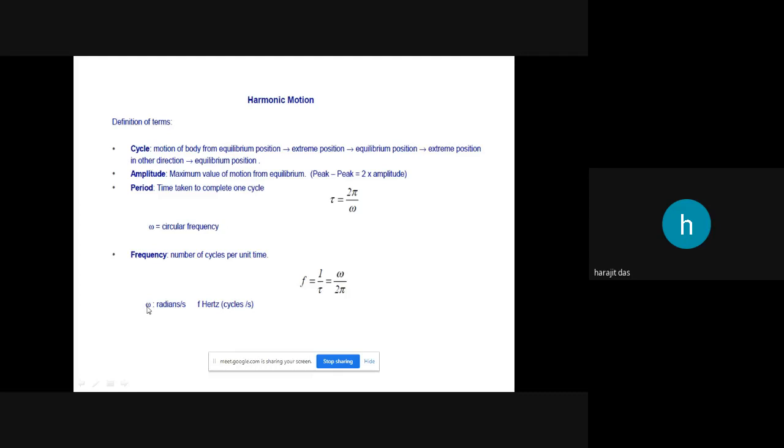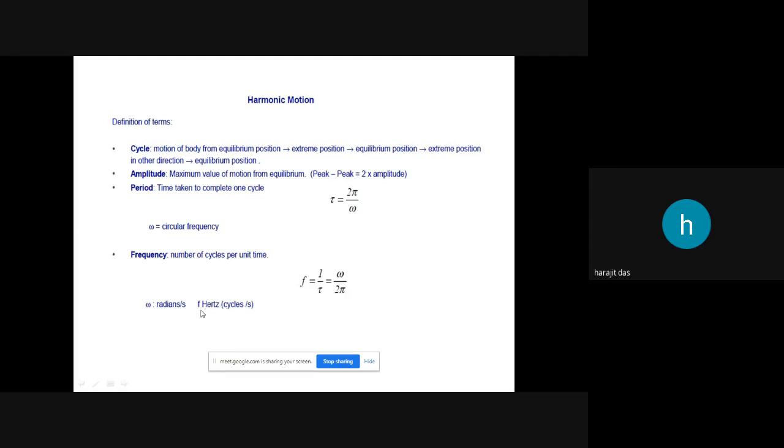This omega, though we use it for angular velocity, here in the vibratory motion we will sometimes call it frequency, in radian per second, and if we convert it to small f, then it will be hertz.